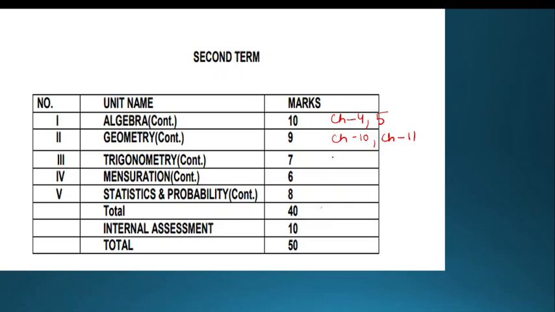Chapter number 9, heights and distances or applications of trigonometry. From mensuration, chapter number 13 has been included, which is surface area and volume, in the second term. From statistics and probability, only statistics has been included for term 2, chapter number 14. So the internal assessment criteria is the same for term 1 and term 2. So it will also be of 40 marks.